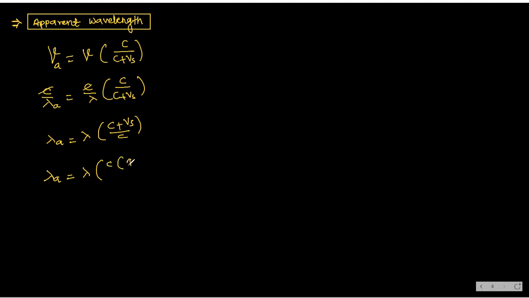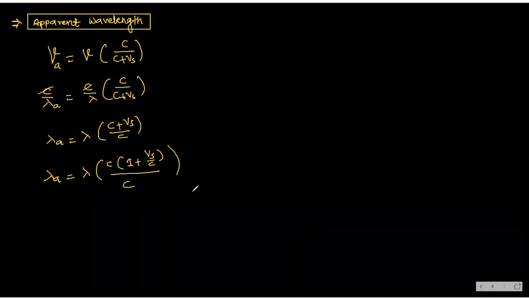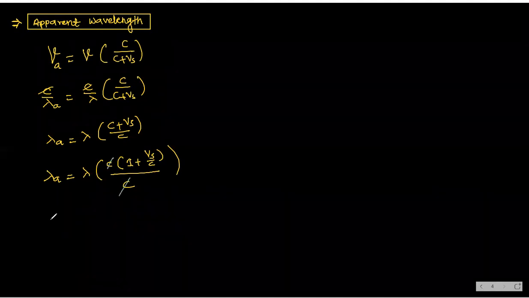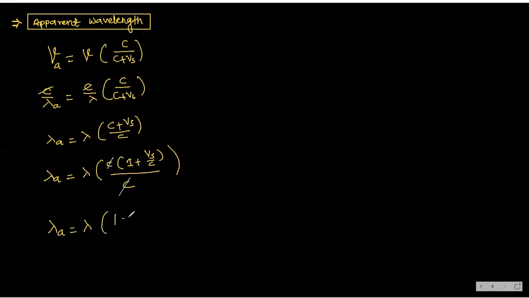So what is left? 1 plus Vs by C, and the denominator is C. Cancelling C and C, lambda A is equal to lambda into 1 plus Vs by C. Now let's multiply.